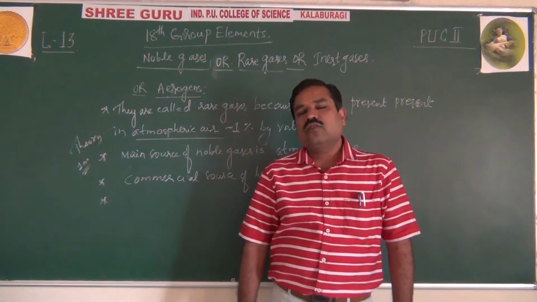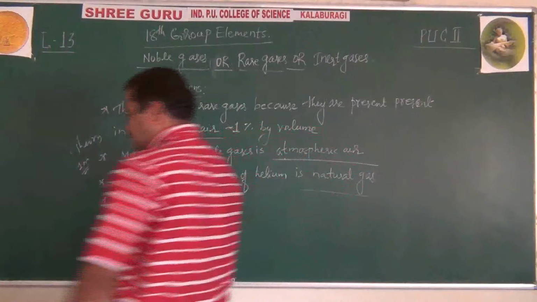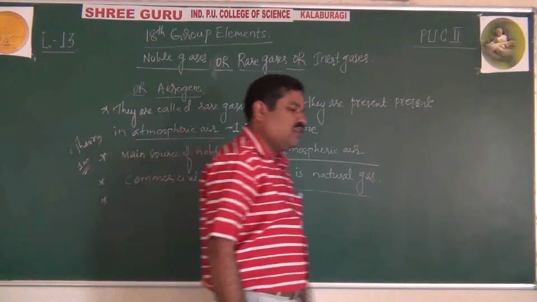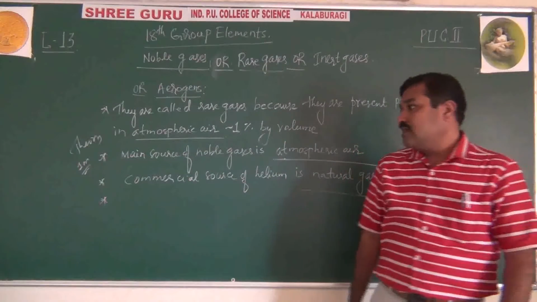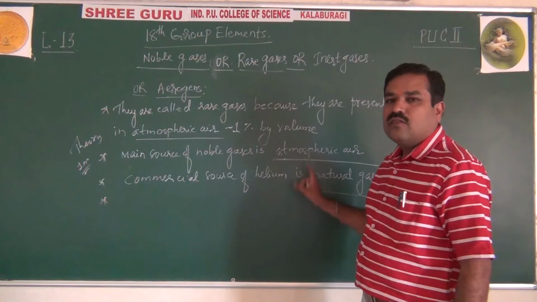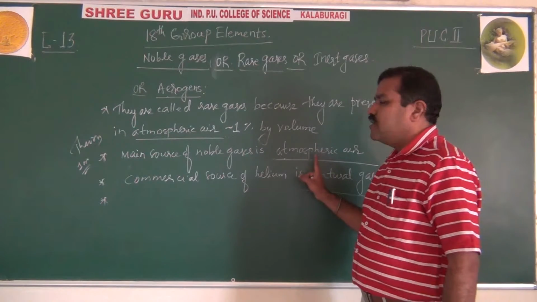Please try to remember these. These are one mark questions, very important for CET and NEET and even for 1 mark theory. Commercial source is natural gas, but the main source is atmospheric air.